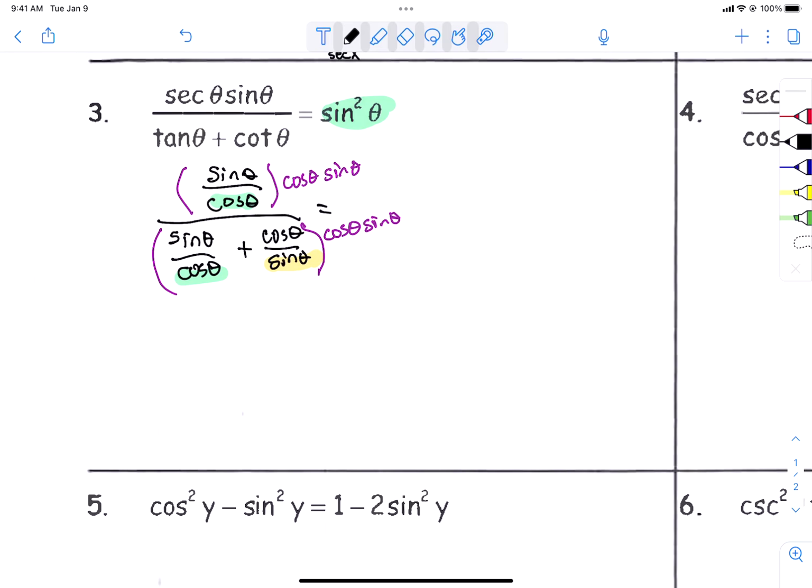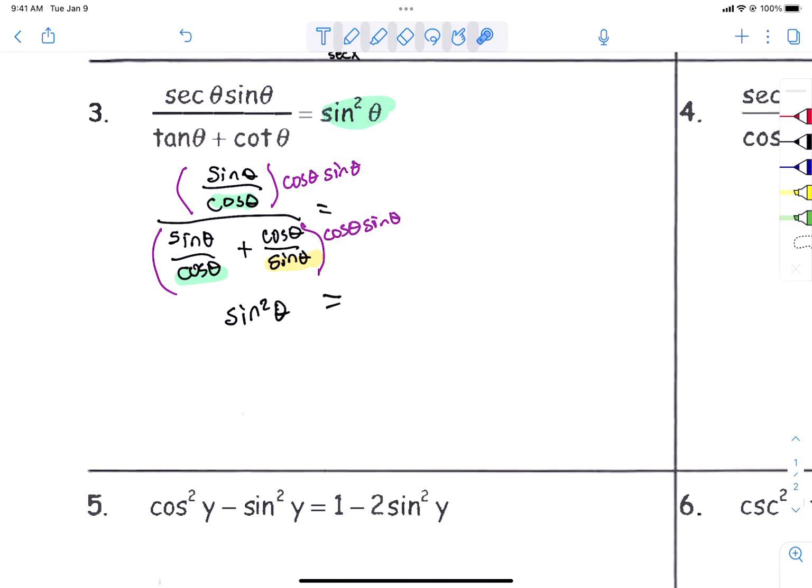So what I'm going to do is multiply all the tops by cosine sine, and some things will reduce down. Because this is a whole thing, it goes on the top. Sine times cosine sine over a cosine. The cosine cancels, and I'm left with a sine squared. That's a good thing. That's what I wanted to be left with. That's my answer. That's great.